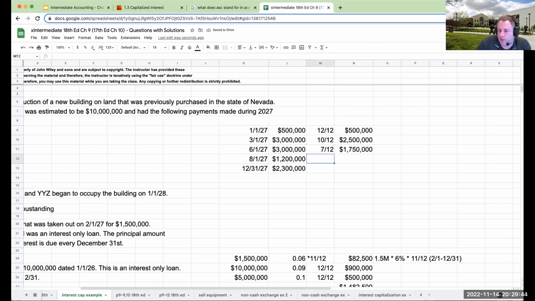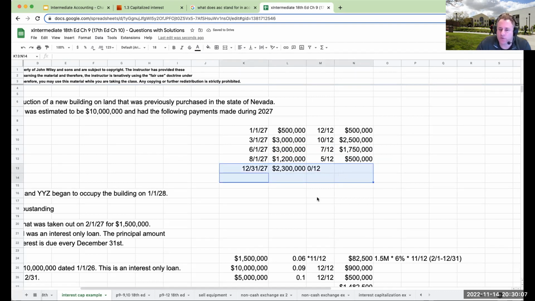Over here on August 1st, this 1.2 million is outstanding for 5/12: August, September, October, November, December. So 5 right over there. And then this one, we'll call this 0/12 because it really wasn't outstanding for a full month, right? So over here, we'll go ahead and do 5/12. So we got 1.2 million times 5 divided by 12, or 500,000.